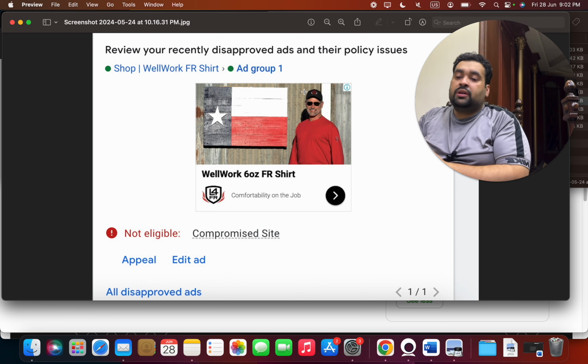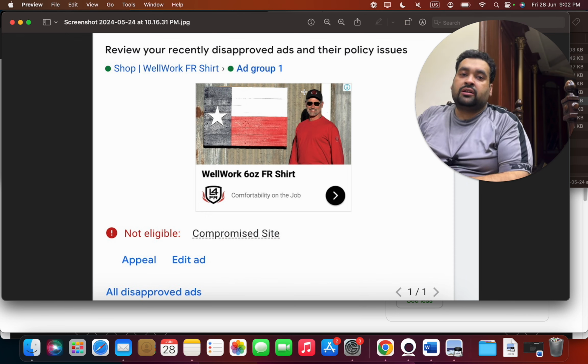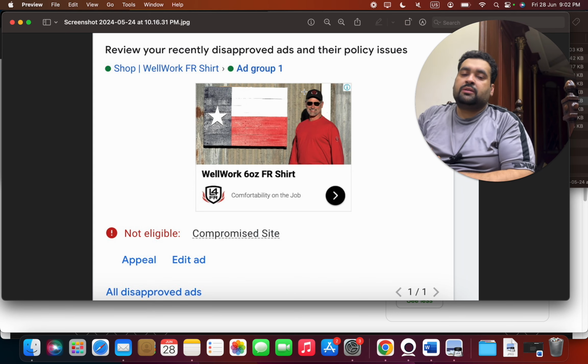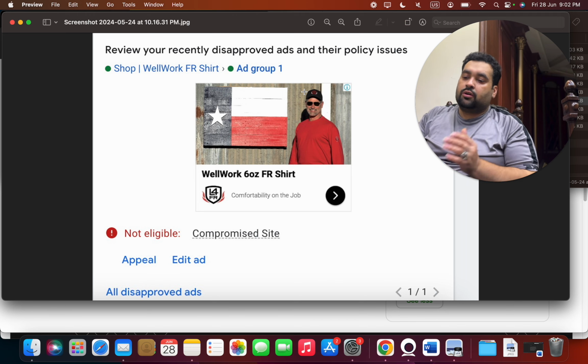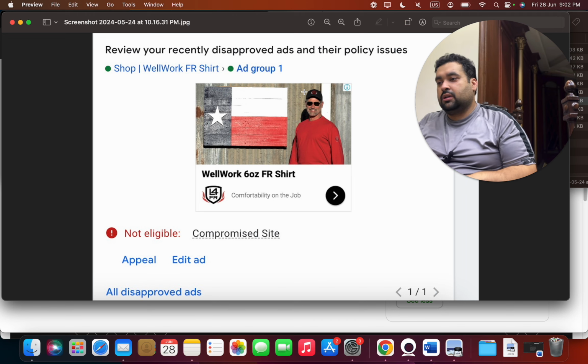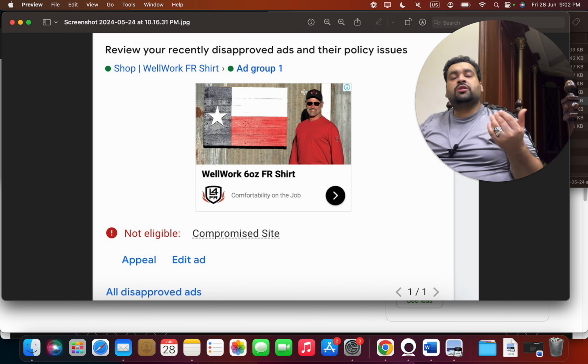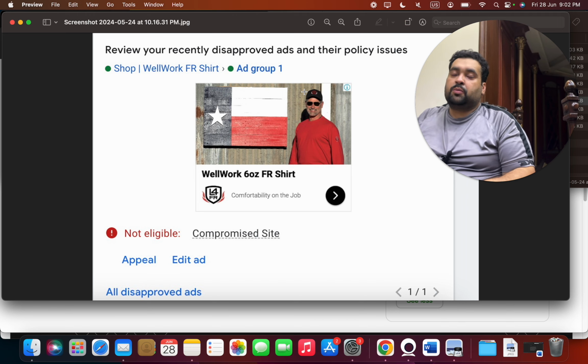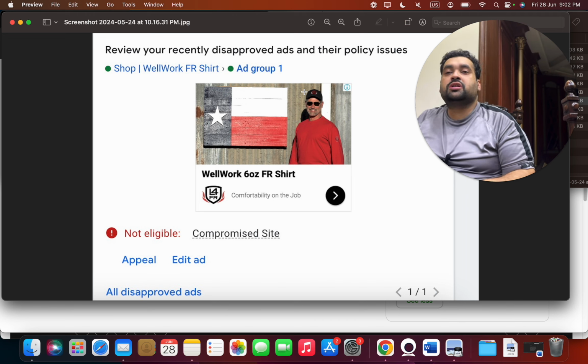With so many ads being disapproved, there is a high chance of your account being suspended. And God forbid, if your account gets suspended, now you're in trouble for two things: your ads being disapproved and your account being suspended. So it's a hassle, which is why we avoided that. We did not want to get our client account suspended. So all the test work was done on our own account, so our client accounts remain safe.